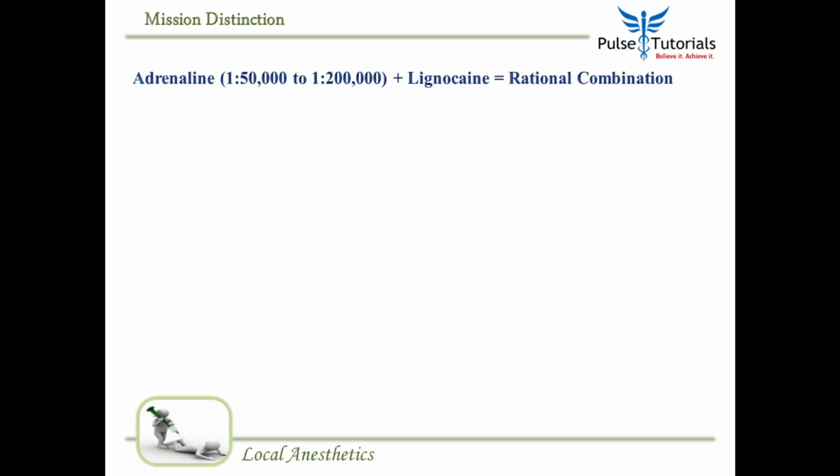So let's talk about why in many local anesthetics, especially lignocaine, we add adrenaline in the concentration of 1:50,000 to 1:2 lakh. Why is this combination of adrenaline plus lignocaine a rational combination? Why not only give lignocaine? Well, first of all, adrenaline is a vasoconstrictor. When you give an injection of local anesthetic lignocaine plus adrenaline, adrenaline constricts the blood vessel.